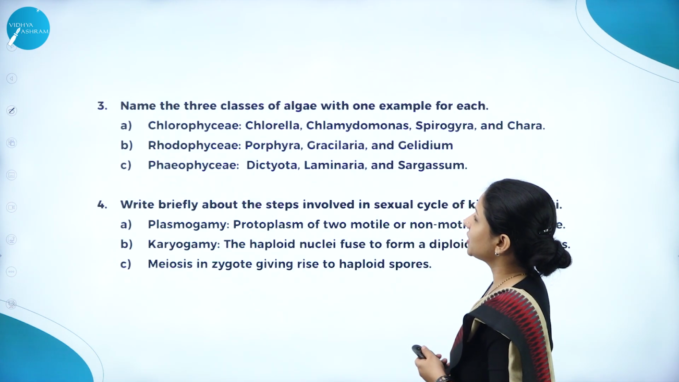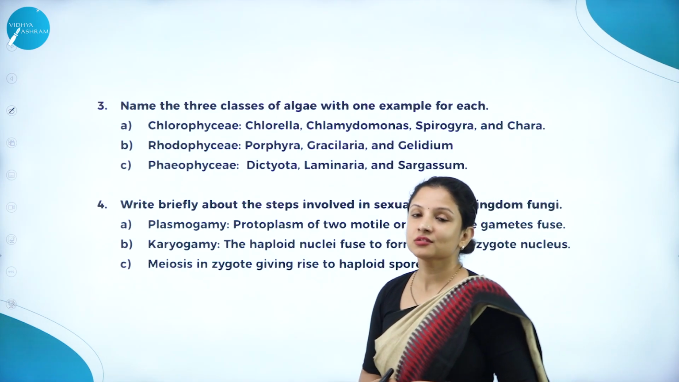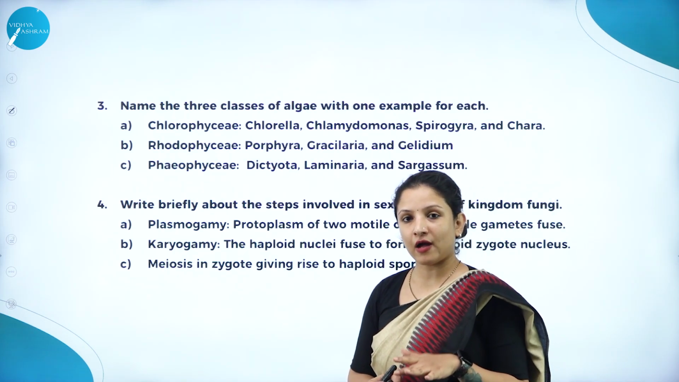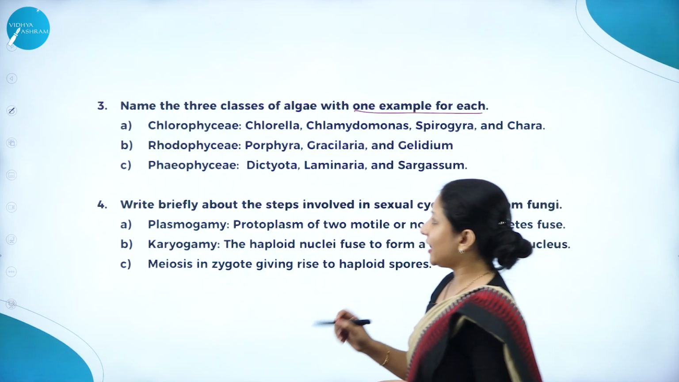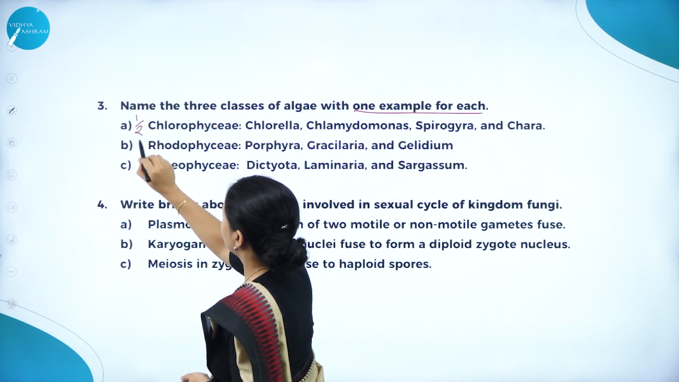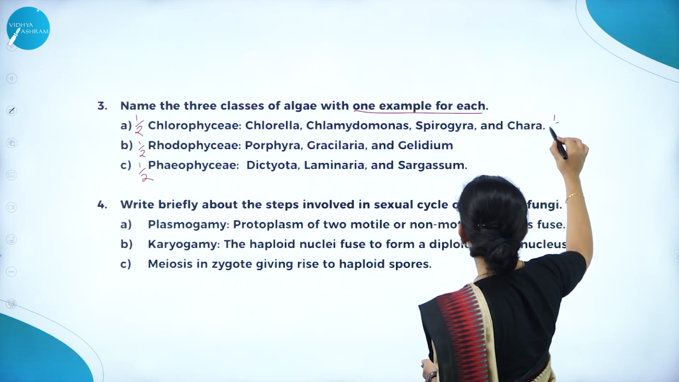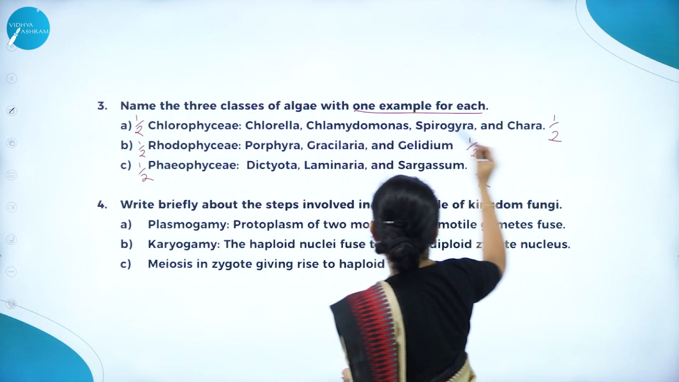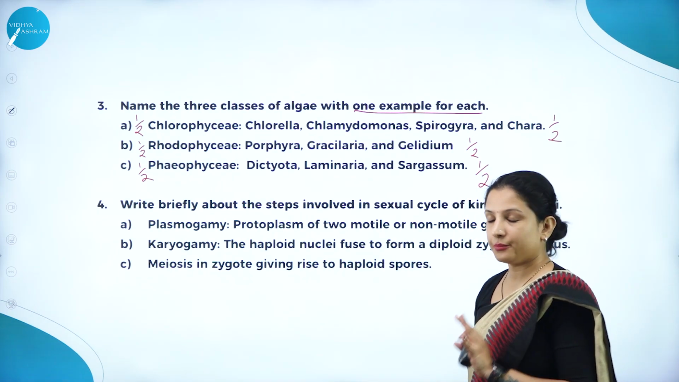Next question is, name the 3 classes of algae with 1 example for each. Usually, what students do in haste is they just name the 3 classes of algae and leave it. They will not write the example. Naming carries half, half, half, so 1.5 marks. One example for each is again half, half and half. Therefore 1, 2, 3. That is how the marks are distributed. So you have to give the example as well.